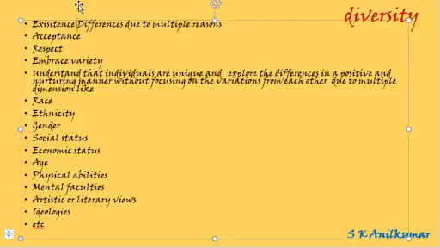The variations are due to race, ethnicity, gender, man and woman, and social status, how rich or how poor you are, economic status, age, you are old, you are young, physical abilities, you are able to run, you are not able to stand up on your own, mental faculties, you are very intelligent, other person is not so good in mathematics, artistic or literary views, you can memorize poetry, you can draw a picture, other person is not able to appreciate the art. Ideologies, you are a communist or a socialist or whatever belief systems you have or religions you have. So these are the various dimensions due to which diversity exists in individuals.